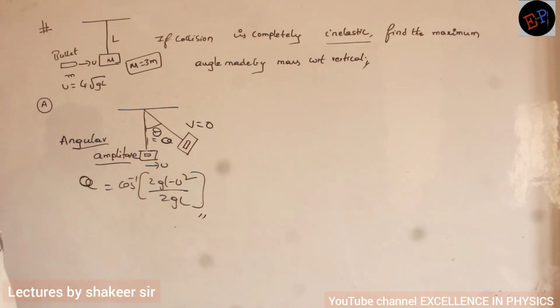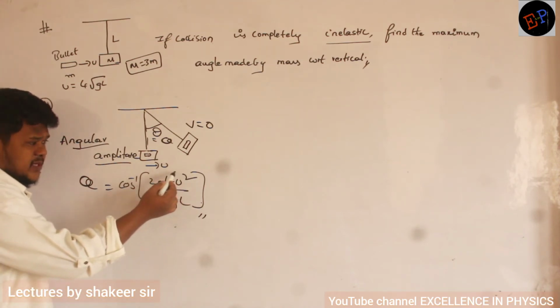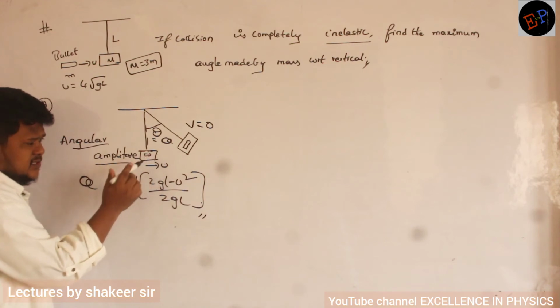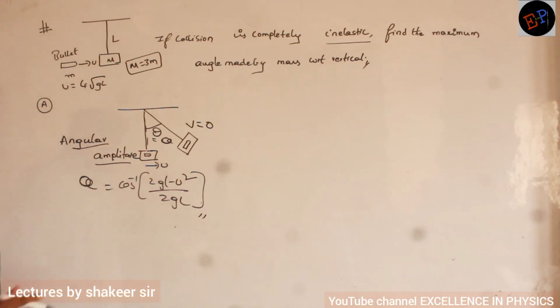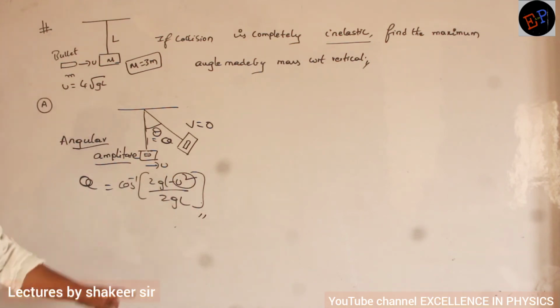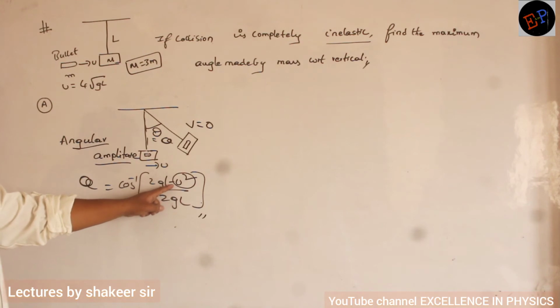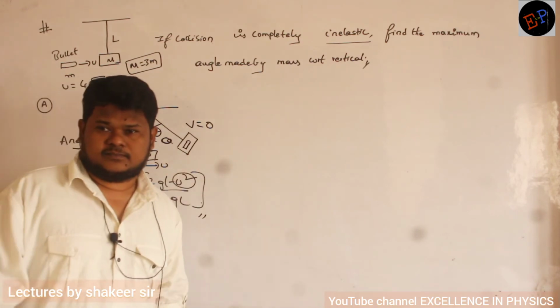Okay. But the problem is, I don't know the initial velocity. What is meant by initial velocity? The velocity with which mass and bullet are moving, that I don't know. So how can I calculate this velocity? Can anybody say how I can calculate with what velocity the mass and this bullet start moving? Anybody?